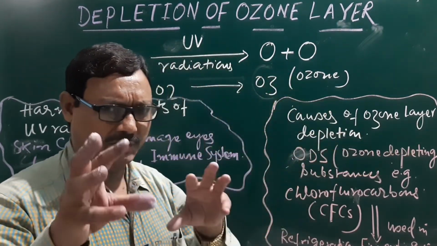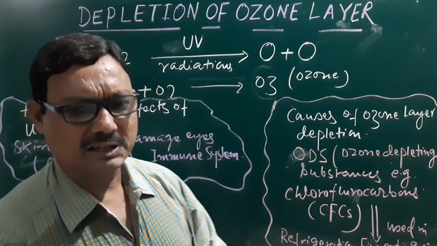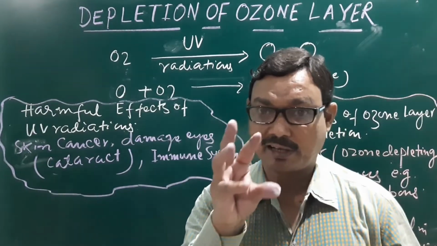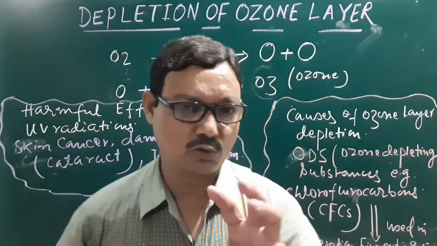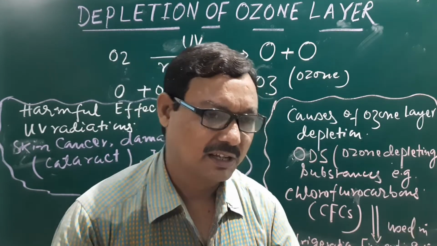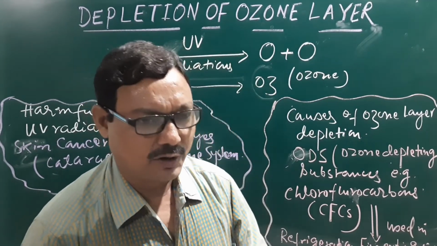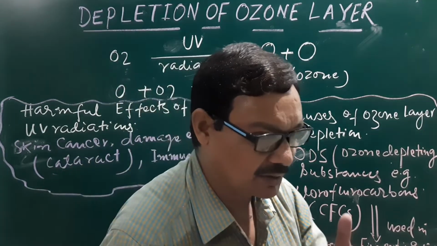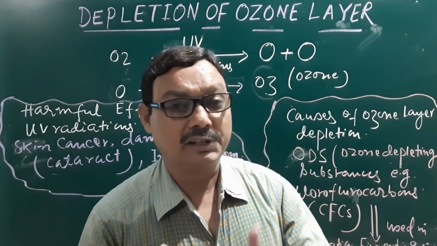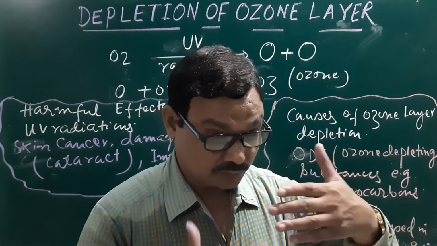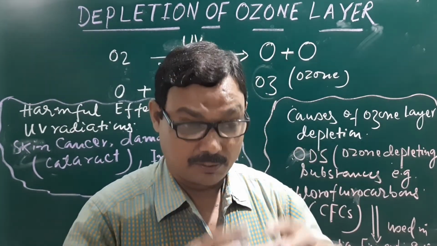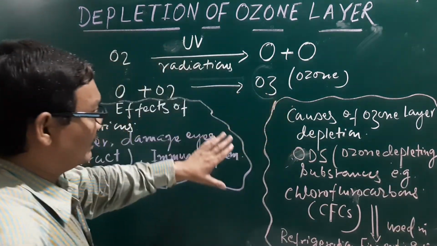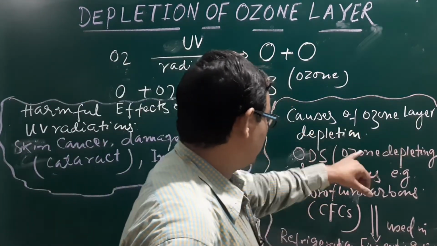What is the reason for this? In class 9, in the biogeochemical cycle, you must have seen some picture diagrams of the ozone layer, shown year-wise. If you have the book, you must consult that book, and you can observe how gradually the ozone layer becomes thinner and thinner. In this way, you can see the causes of ozone layer depletion.